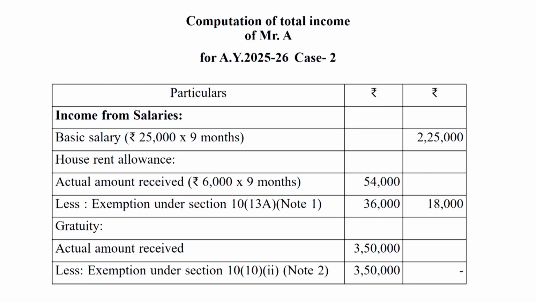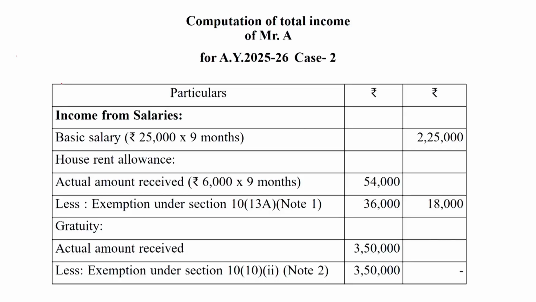Dear student, in this question, first of all, we should compute the income from salary. Rupees 25,000 per month is given for 9 months because he retired in the month of December.